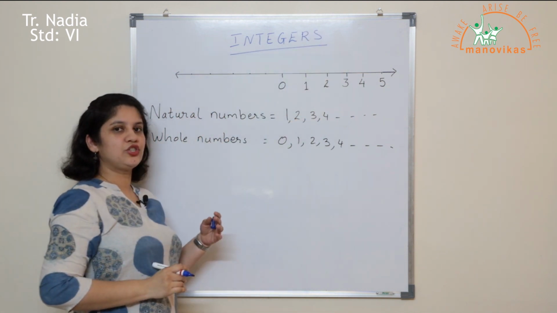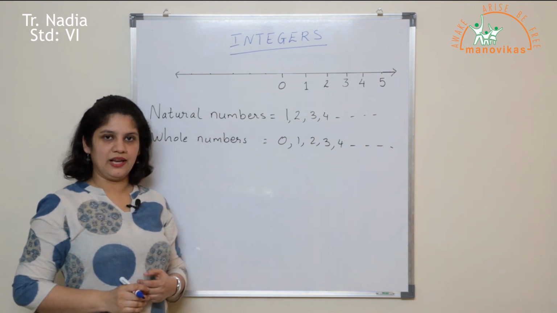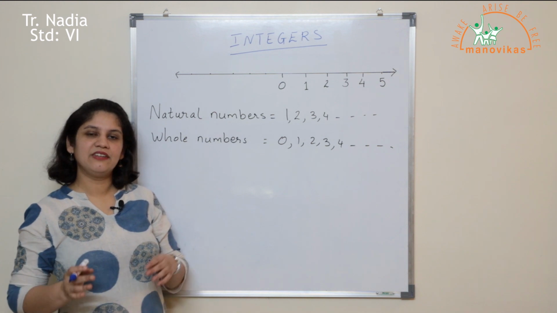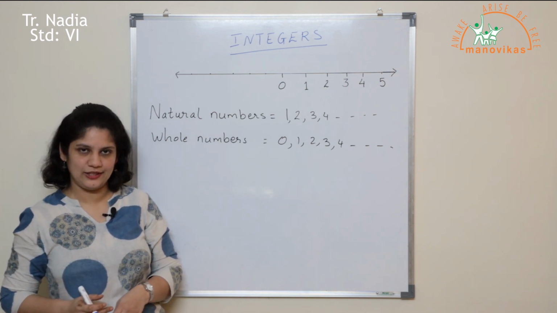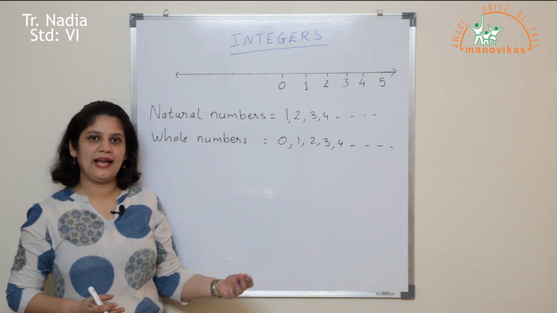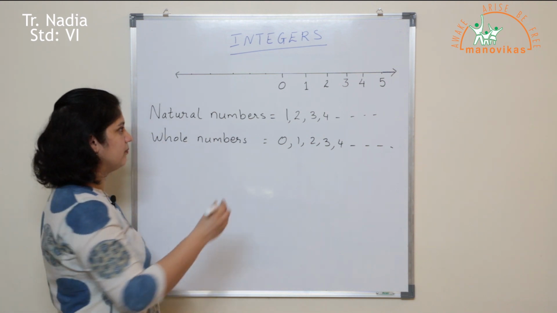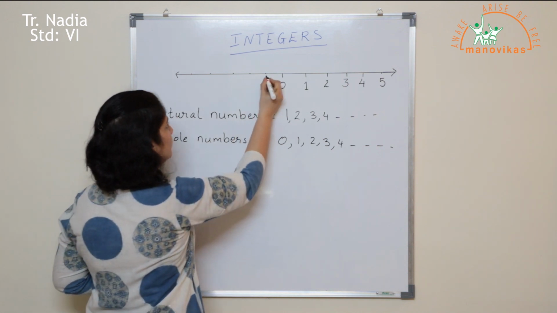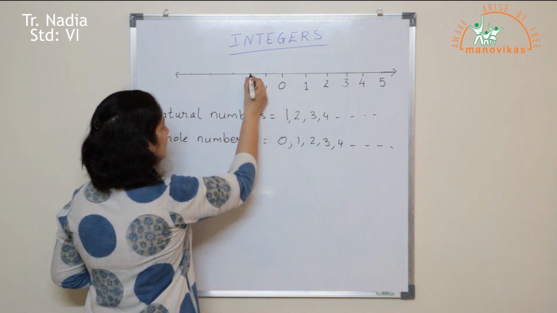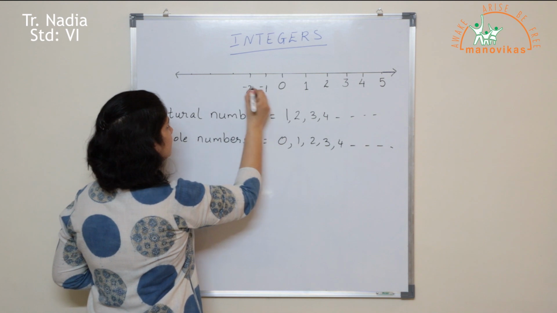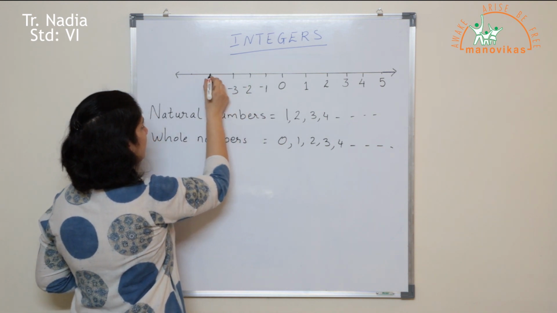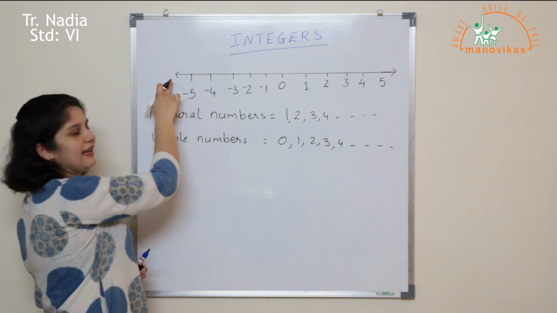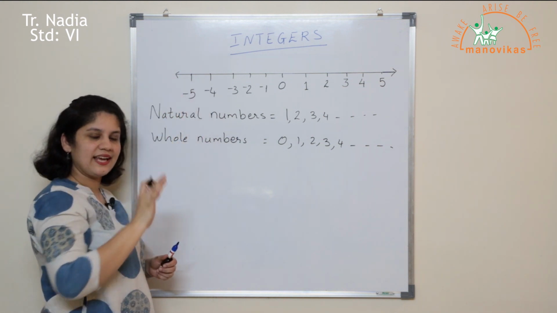Now if I wanted to show the negative numbers on the number line, how would I show? As of now it is clear that negative numbers have a value less than 0. So obviously on the number line they will be placed before 0. So here I will have minus 1 just before 0, then minus 2, minus 3, minus 4, minus 5 and so on. Again the arrow here shows that it is endless.